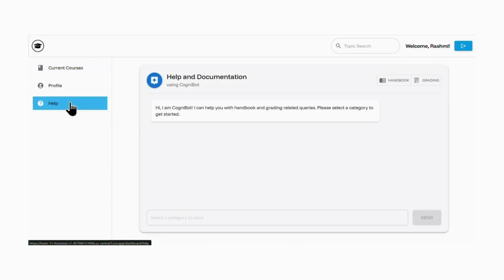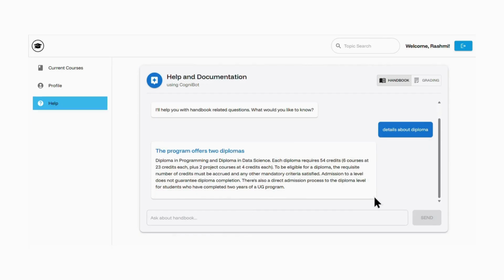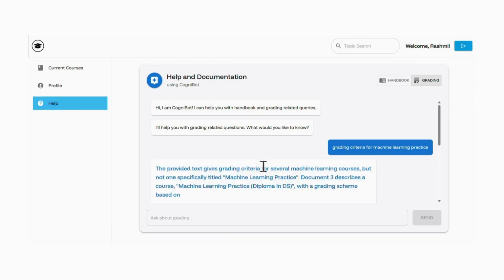So in this course we have different grading criteria, different schemes and different policies that are mentioned in the handbook. So if I want the details about diploma, I can get this from here. I just need to click on send, and then it's going to generate a response. So the program offers 2 diplomas, which is great. Similarly, I can ask it to tell me what the grading criteria is for the course machine learning practice, and it's going to generate a response for me.